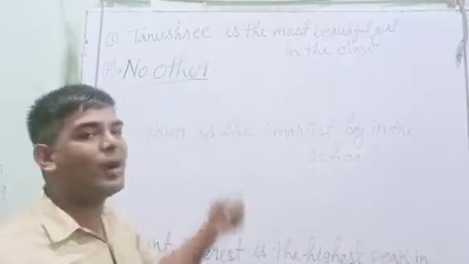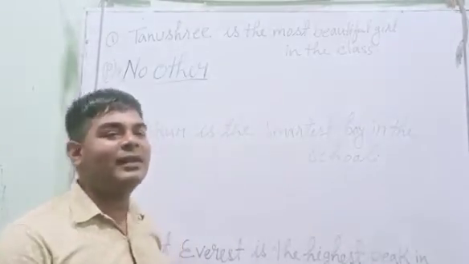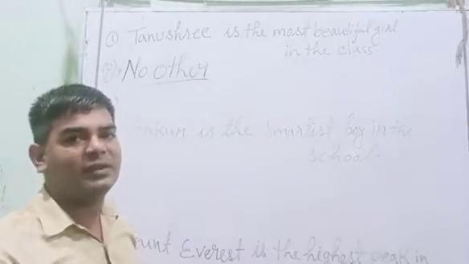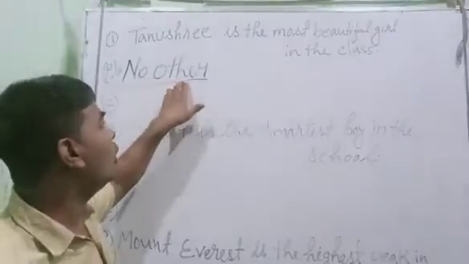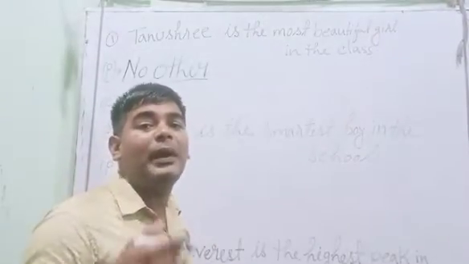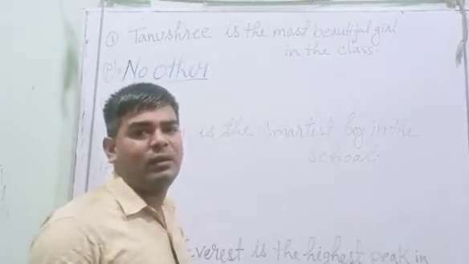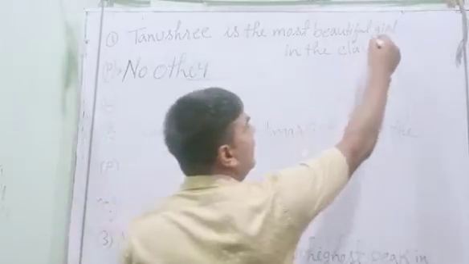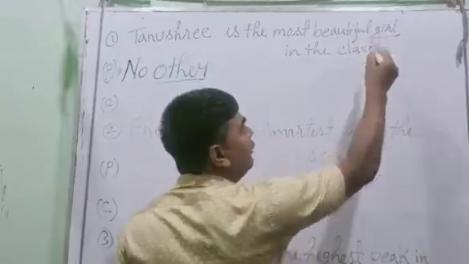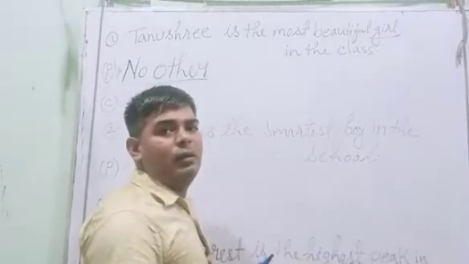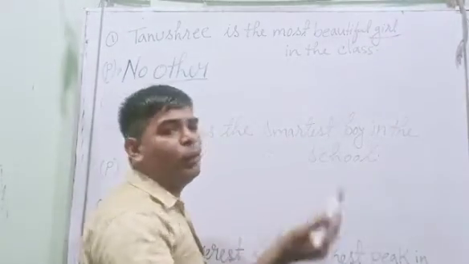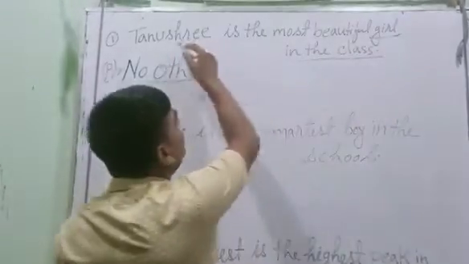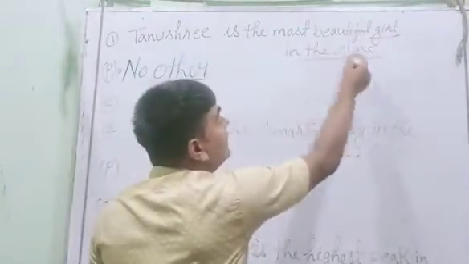We have written no other here. Rest of the things are already given in the sentence, we just need to understand it. Now who are we speaking of? We are speaking of girl. The girl is from where? In the class.